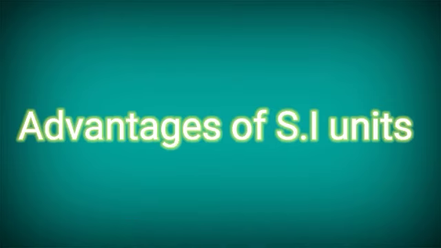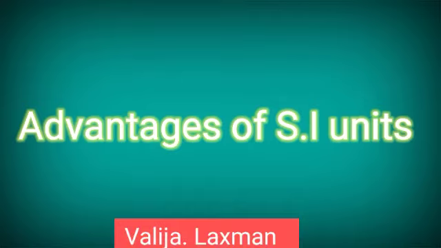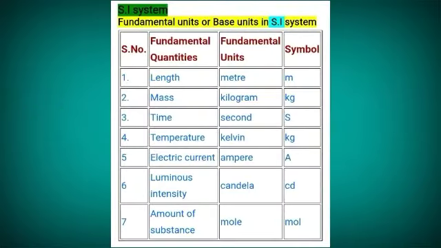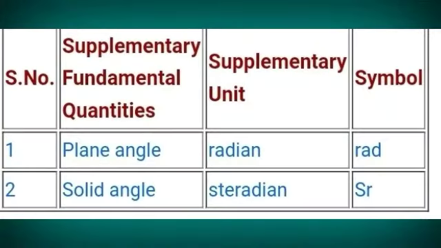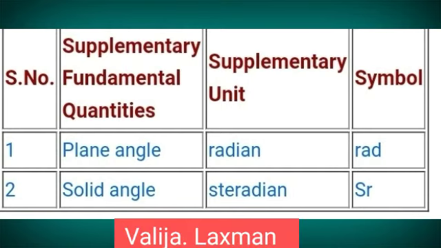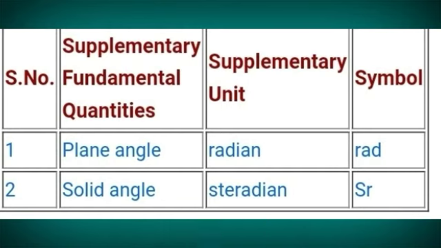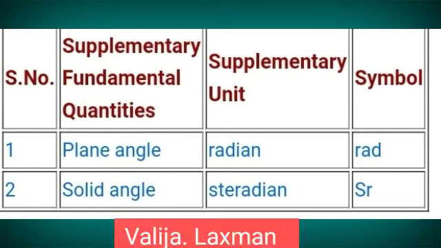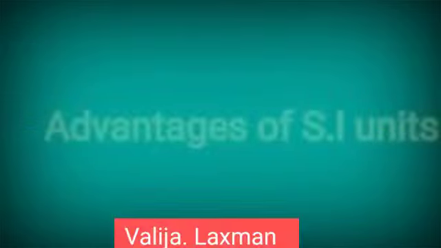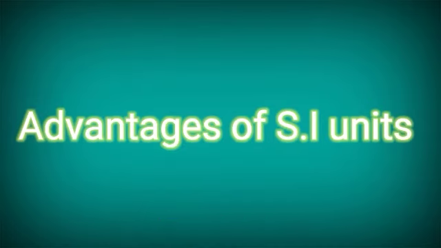In the previous classes, we discussed the SI system, that is Standard International System. In that, we are having 7 fundamental quantities and 2 supplementary quantities. And we already said that internationally, almost all countries in the world are following the SI system. Now, we'll try to discuss what are the advantages of this SI system.